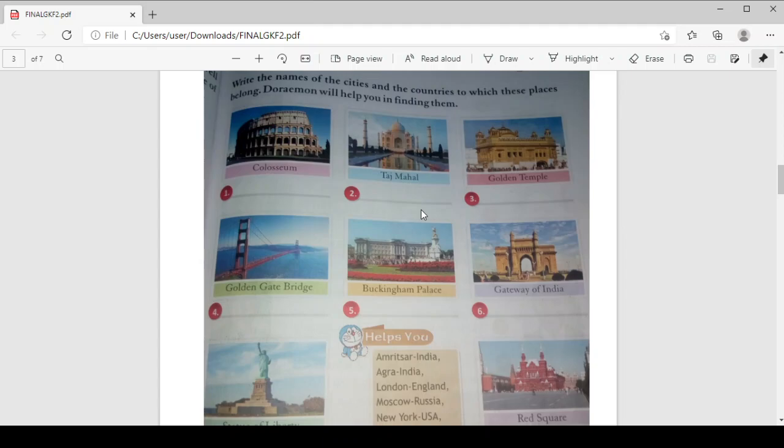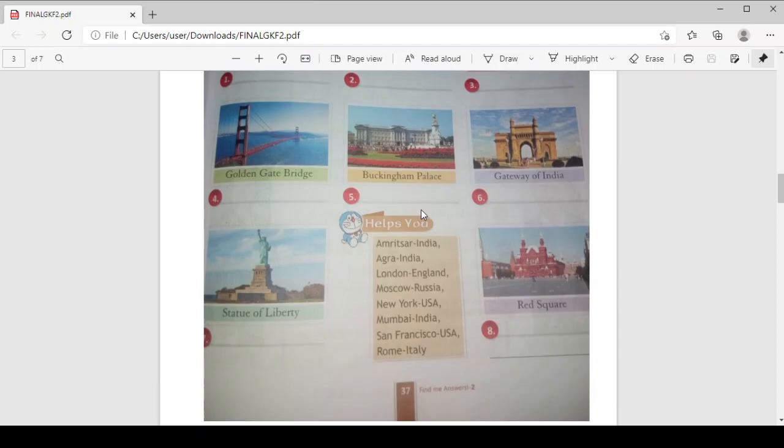Taj Mahal is in Agra, India. Golden Temple is in Amritsar, India. Golden Gate Bridge is in San Francisco, USA. Then Buckingham Palace is in London, England. Gateway of India is in Mumbai. Then Statue of Liberty, New York, and Red Square in Moscow, Russia.